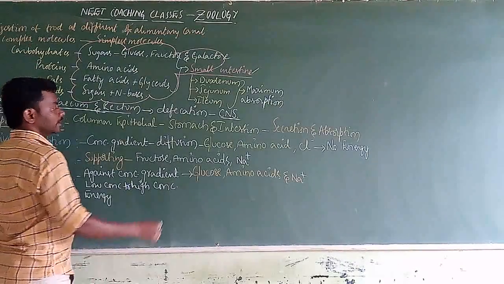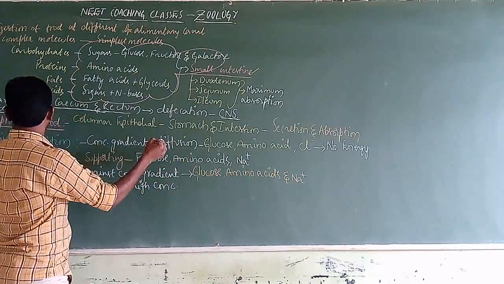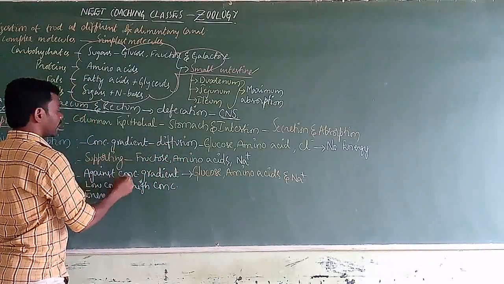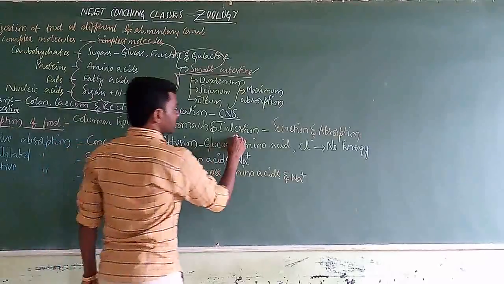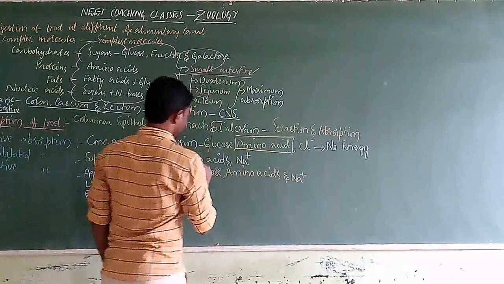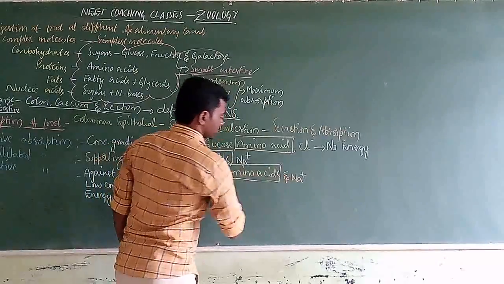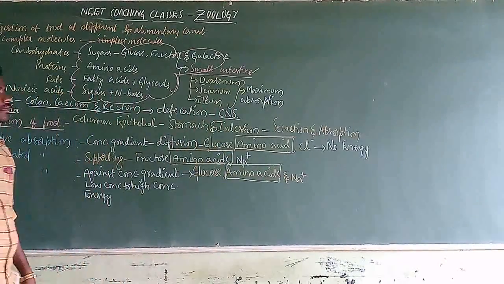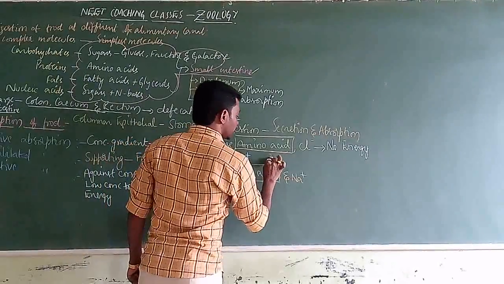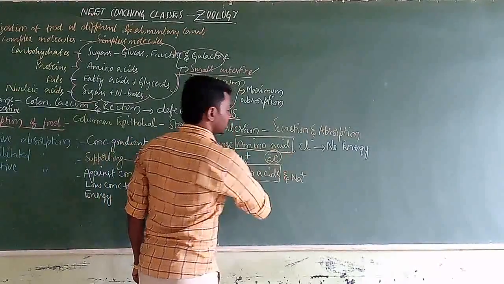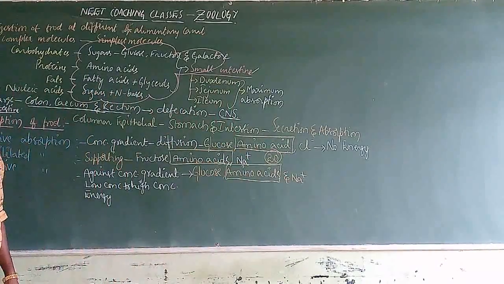See here, if you observe passive, facilitated, and active transportation, the common molecule is amino acids. In a diet, we get 20 different types of amino acids.